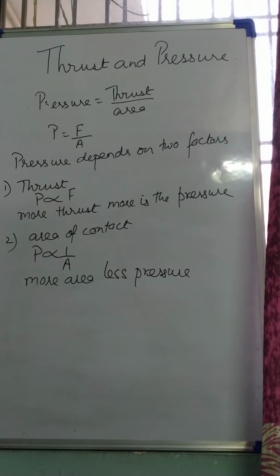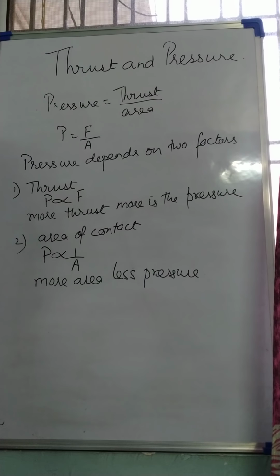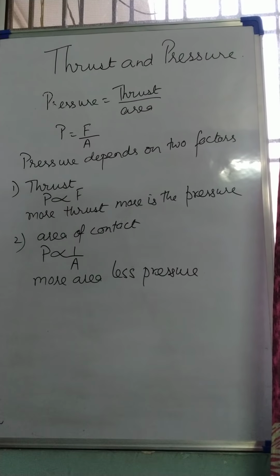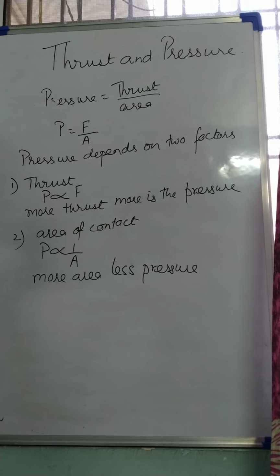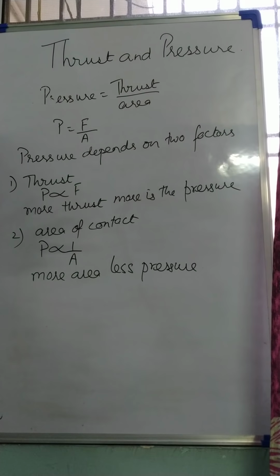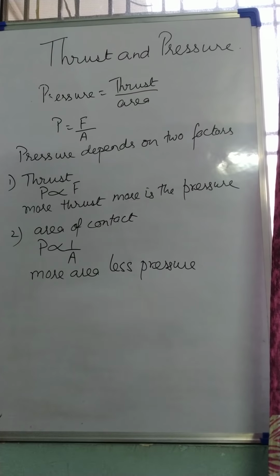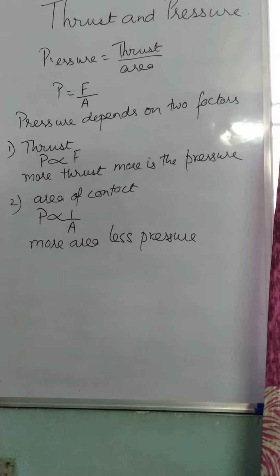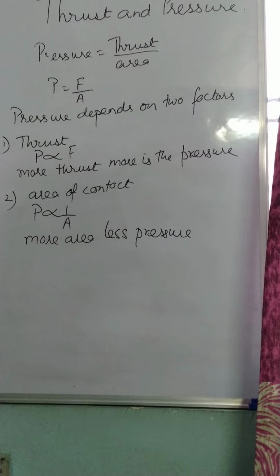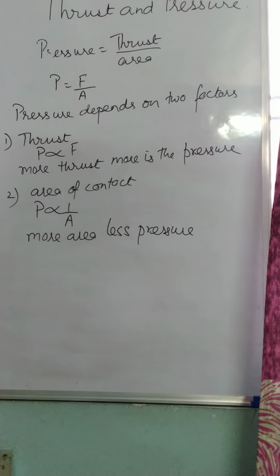Now we have other examples also. You all use school bags. Have you observed that in your school bags there are straps for your shoulders? Now why are they there? See, when you have books in school bags, they will be exerting force on your shoulders and you will get hurt.